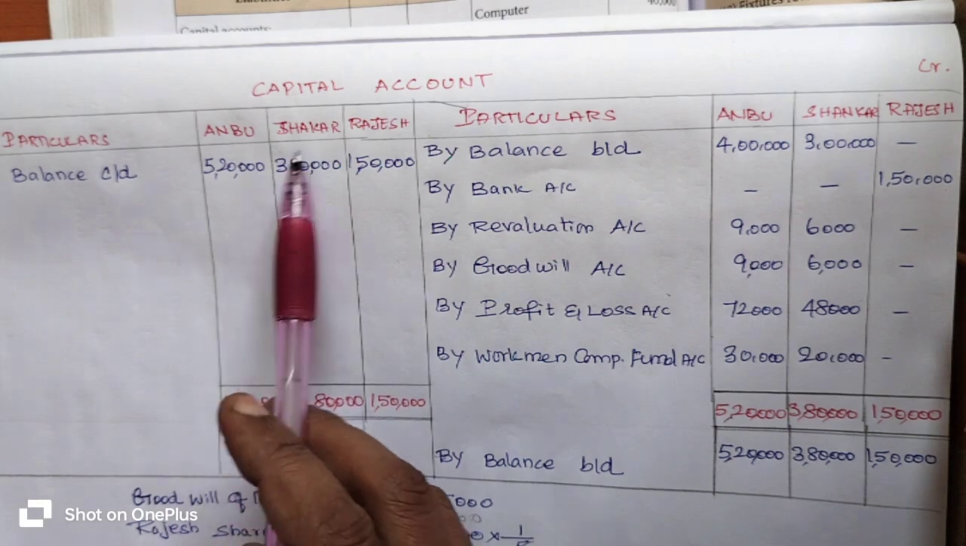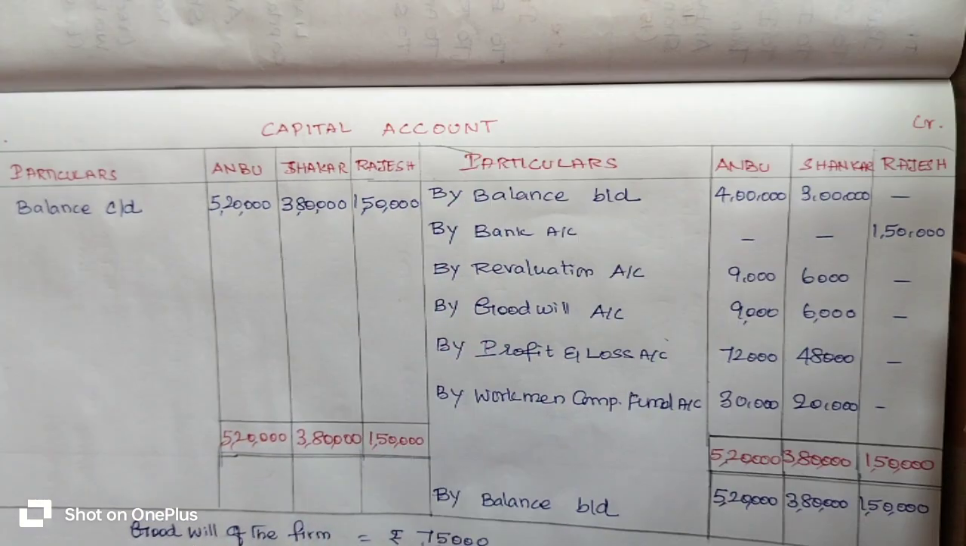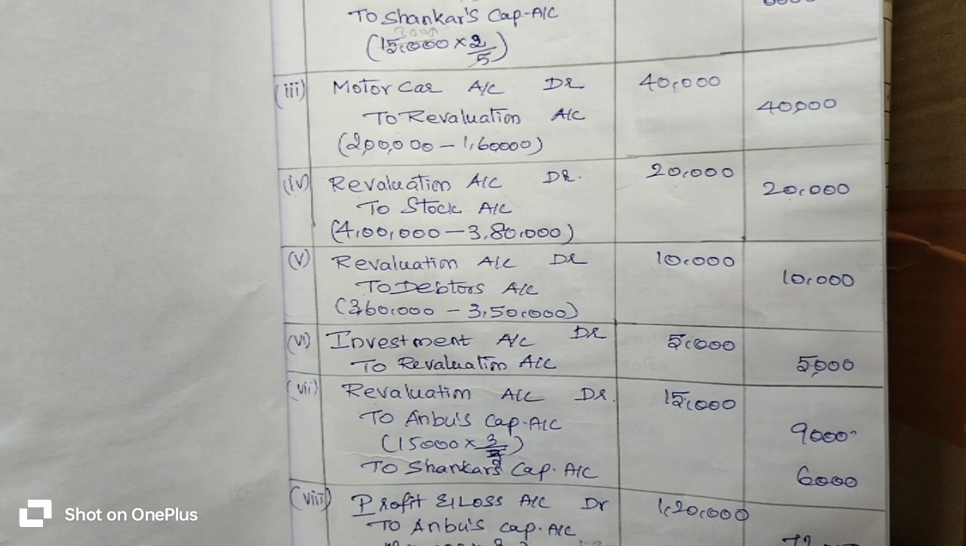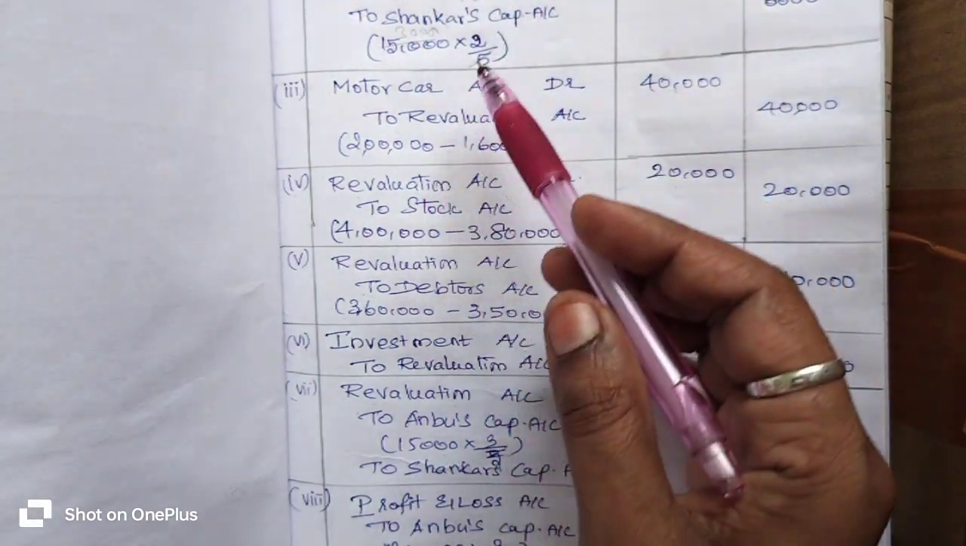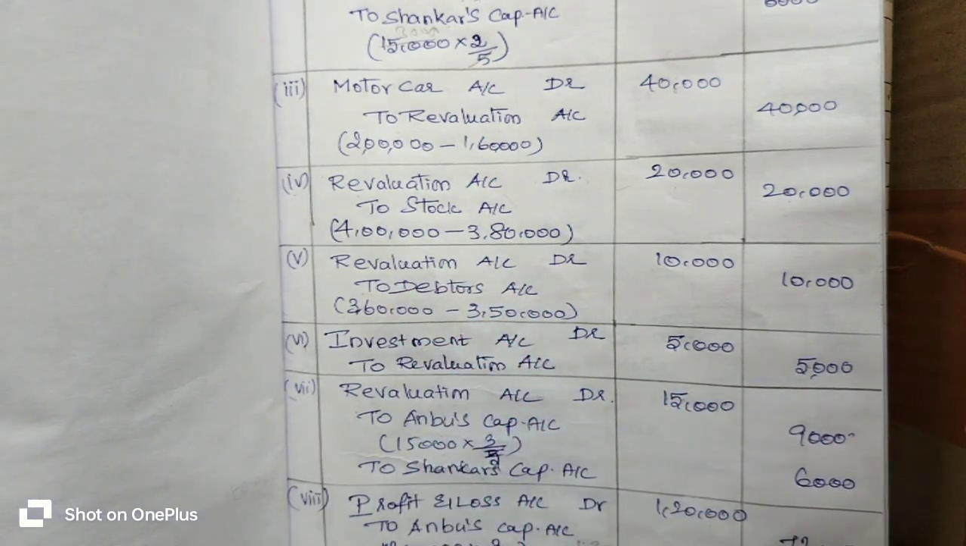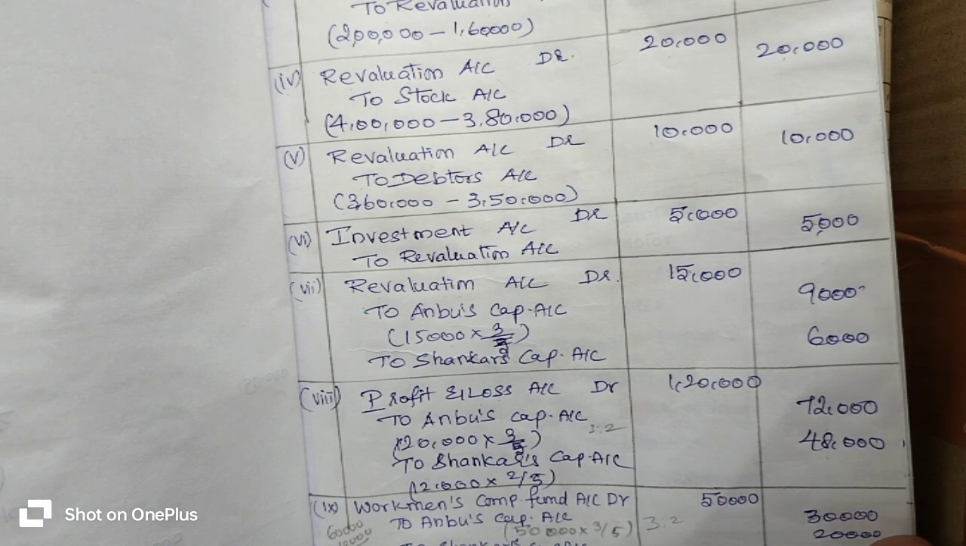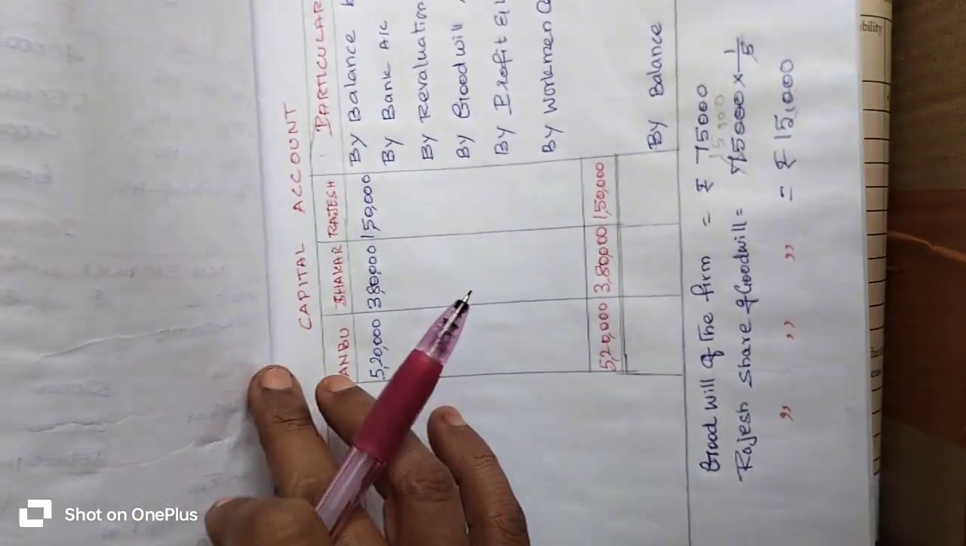Now we are going to prepare the ledger account. Okay, now we prepare the capital account. Listen here, what are the accounts related to the capital account from the journal entry that you are going to post into the ledger as the capital account?